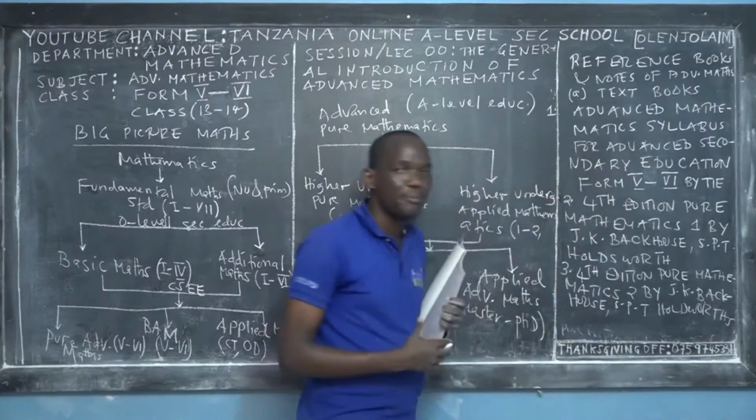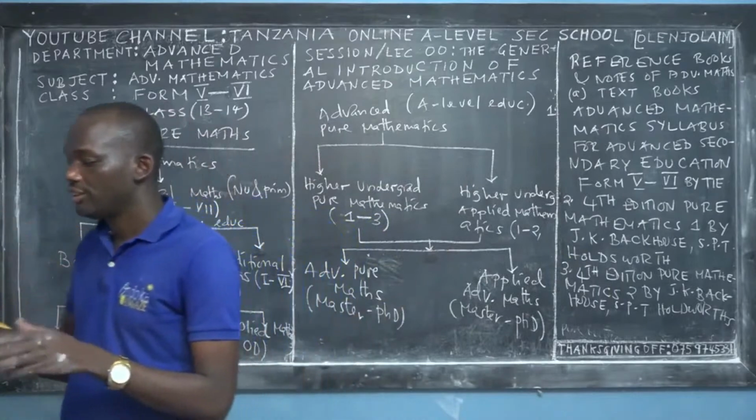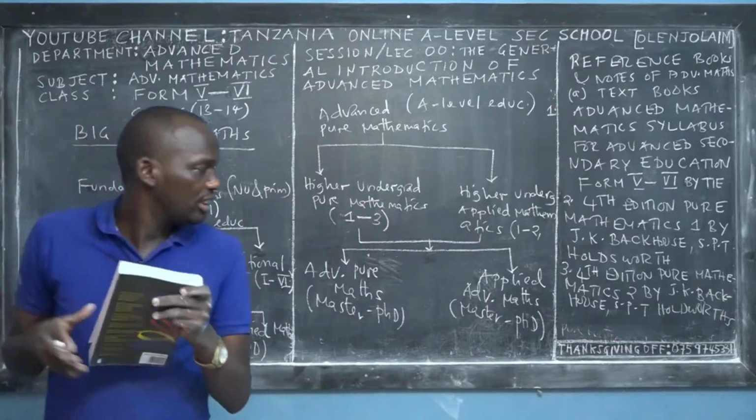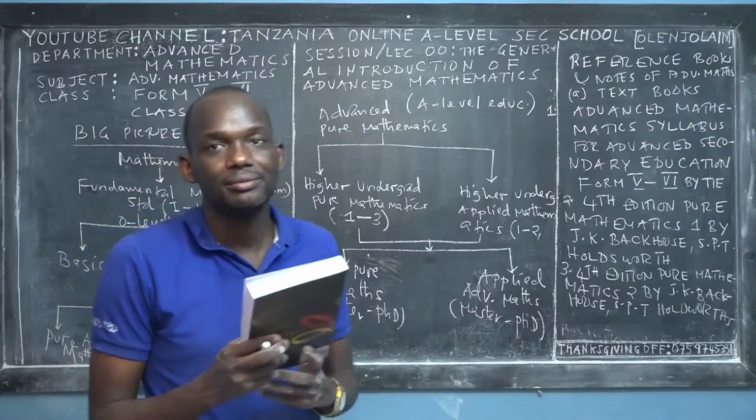These are very important textbooks, of advanced quality, in pure mathematics.